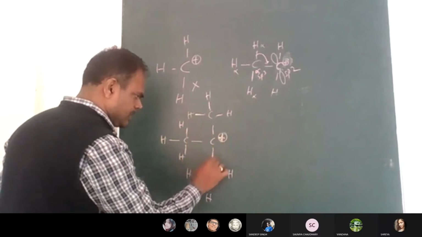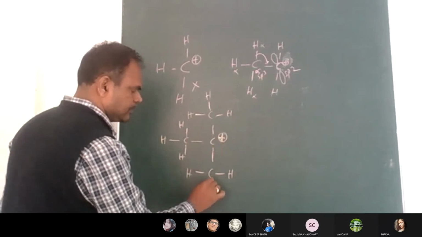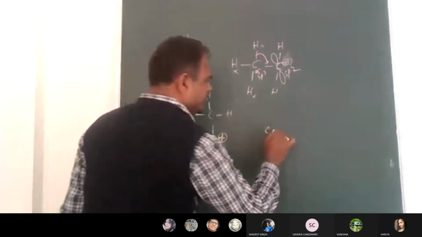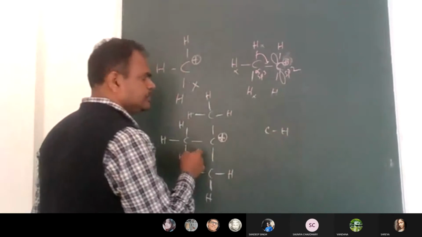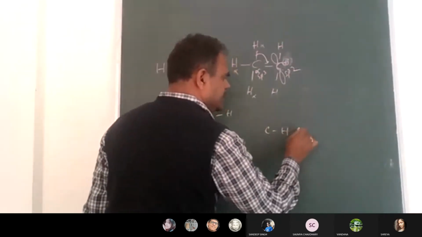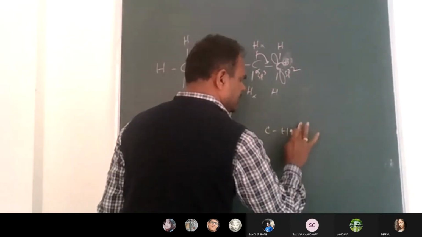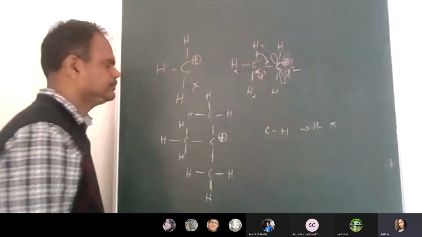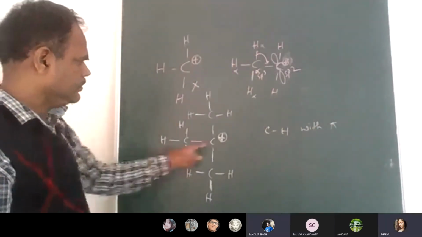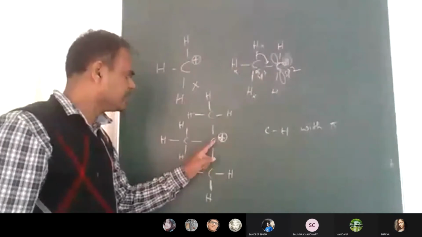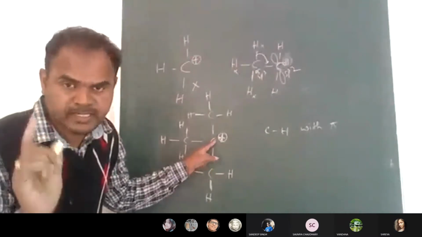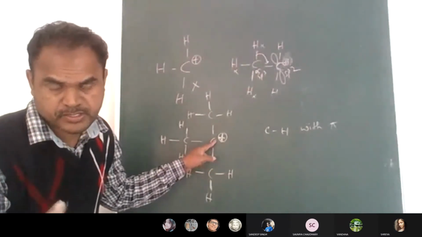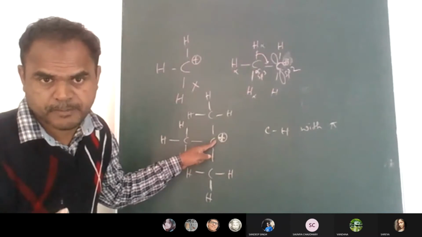Now tell me, how many CH bonds in these molecules are affected by or interacting with the pi bond formation? 9. So this carbocation undergoing 9 hyperconjugation structures. 9 hyperconjugation structures.